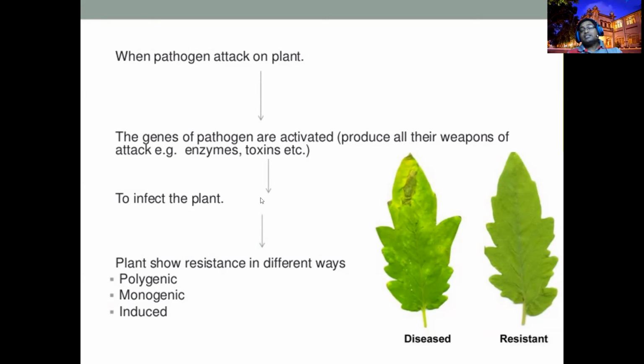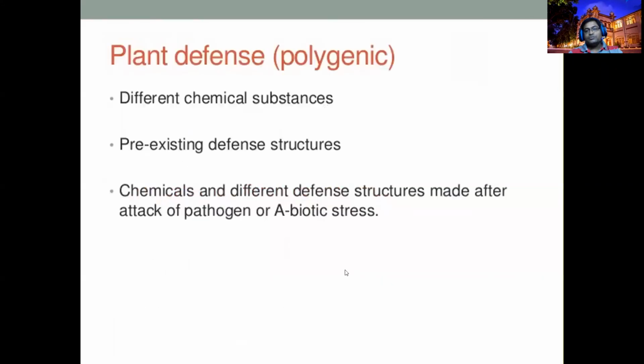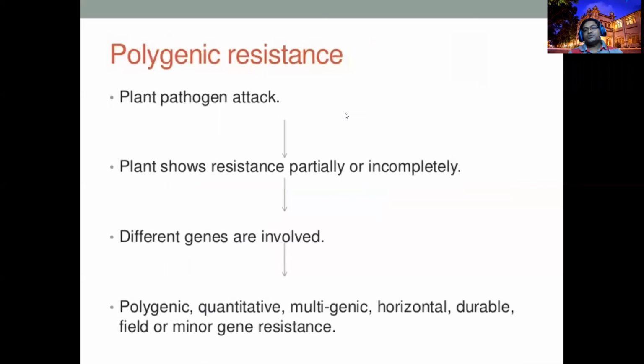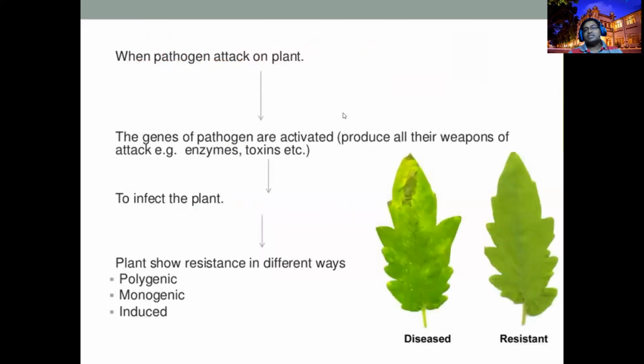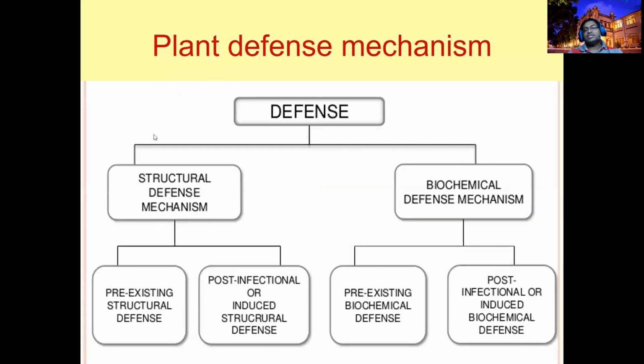Okay, that is the resistance. By using these resistance mechanisms, the plant is going to defend against pathogens. Understood? So this is defense in plants, post-existing and pre-existing. I will continue this in the next class, how it works.